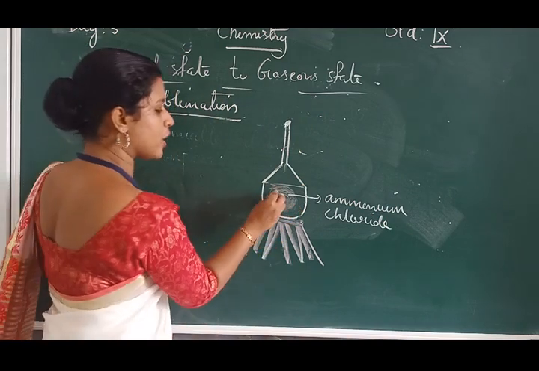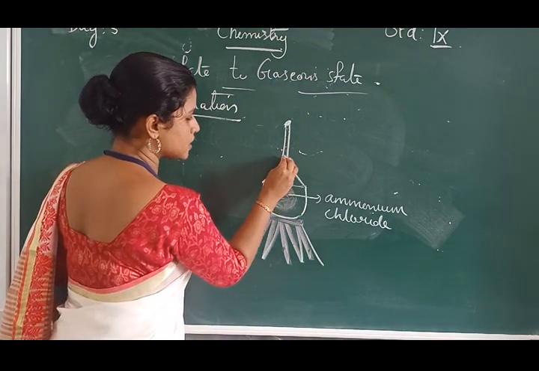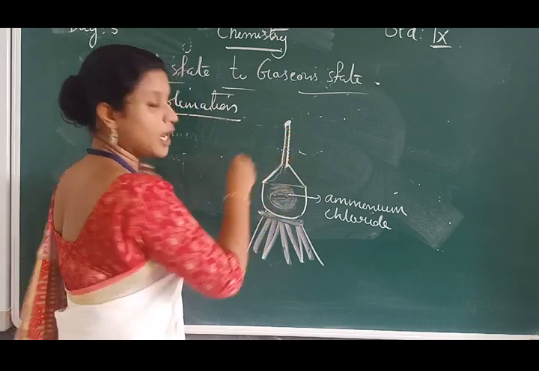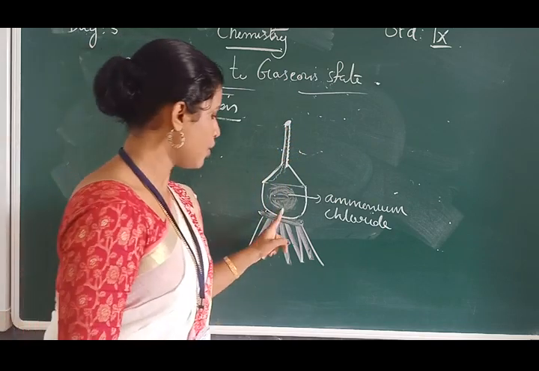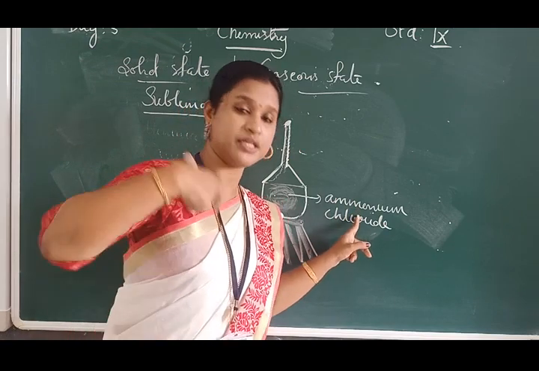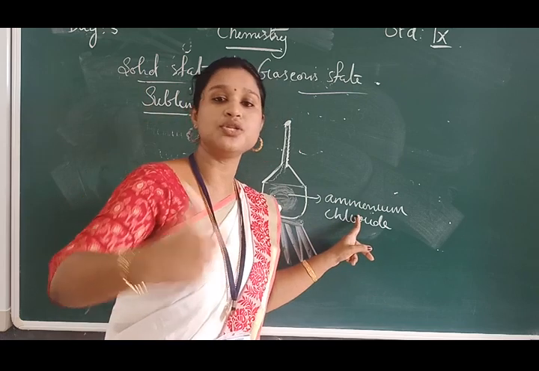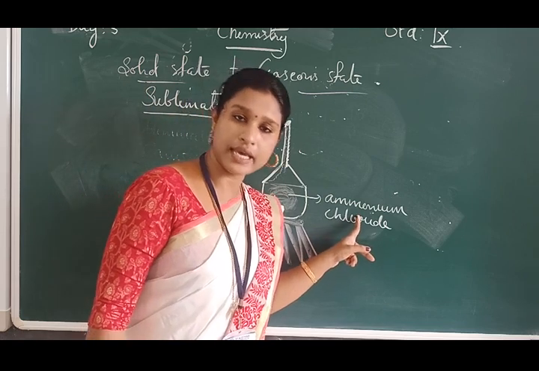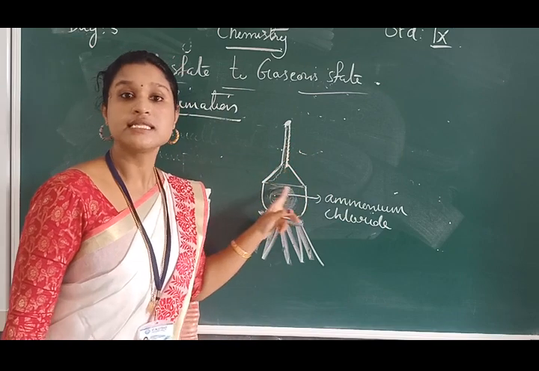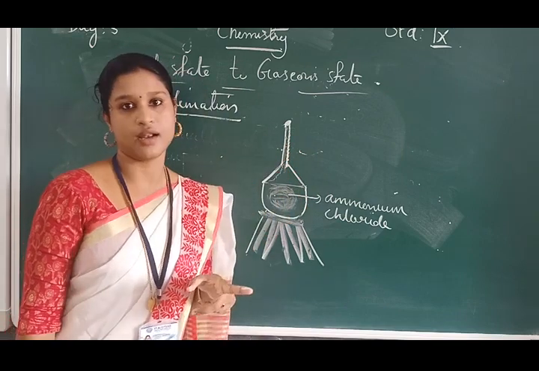It moves from here to this funnel and gets deposited on the side of the funnel. So it vaporizes, turns into gaseous state, and that gas will be deposited on the side of the funnel.